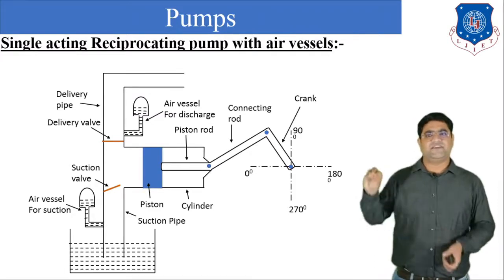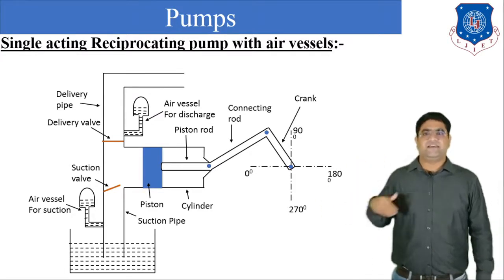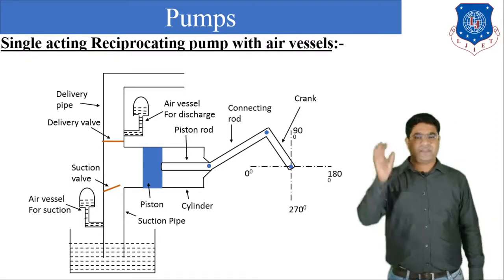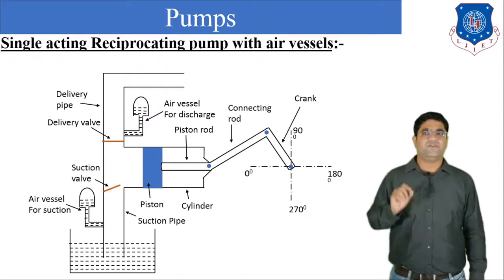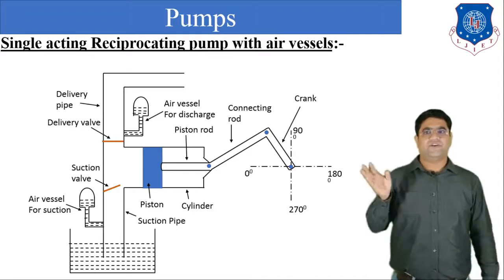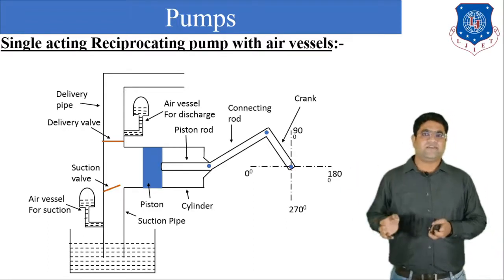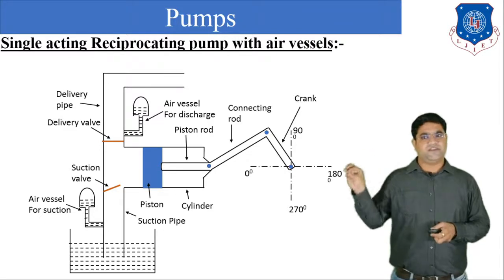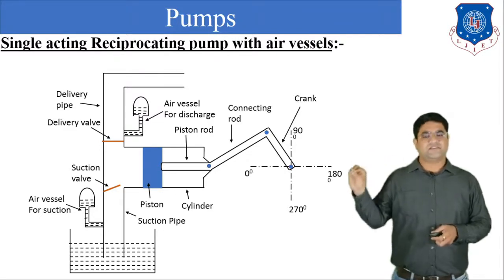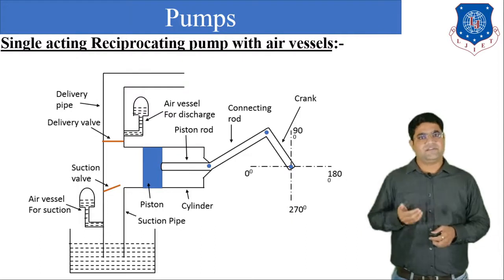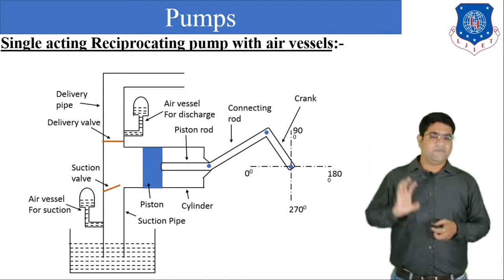One air vessel is fitted on the suction side and the second air vessel is fitted on the delivery side. Now, what is the benefit we can get from the air vessels? What happens in the air vessels? Already some air is filled in the suction air vessel and the delivery air vessel.